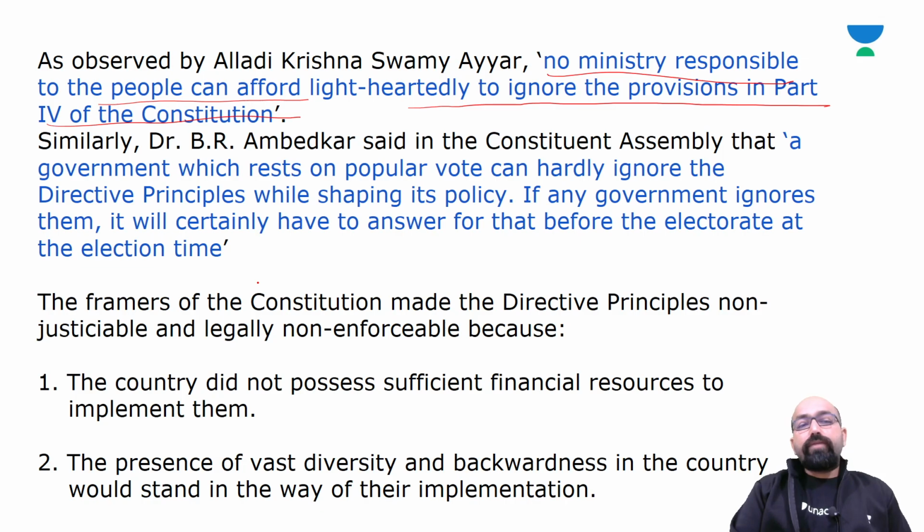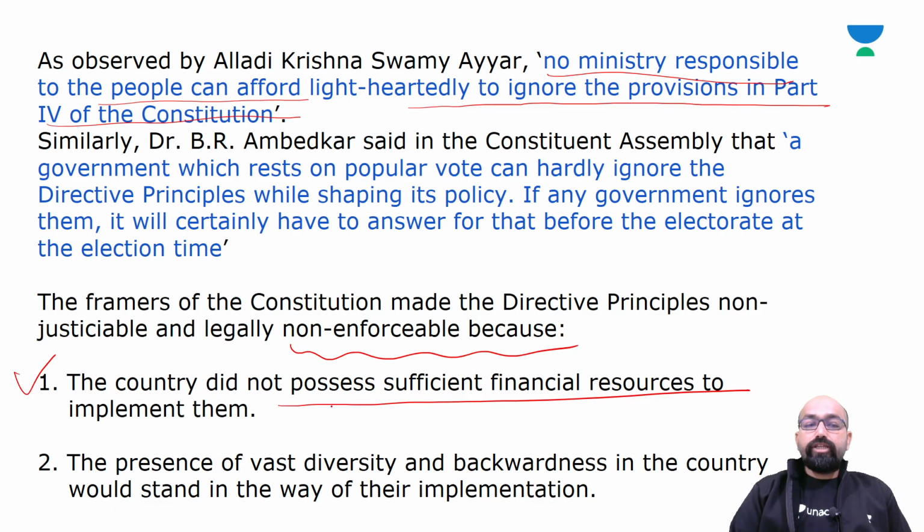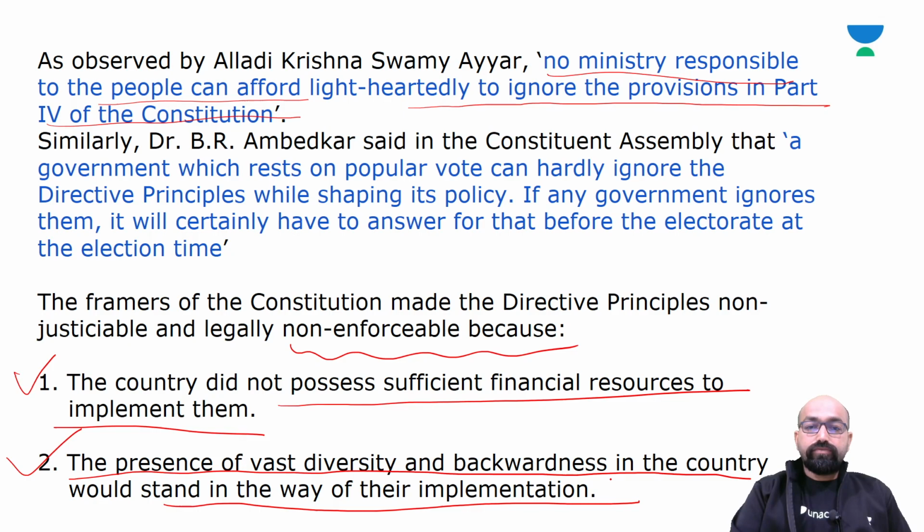Now, the framers of the Constitution made the directive principles non-justiciable and legally non-enforceable because the country did not possess sufficient financial resources to implement them. The next reason is that the presence of vast diversity and backwardness in the country would stand in the way of their implementation.